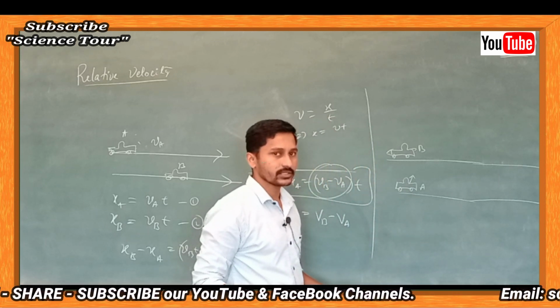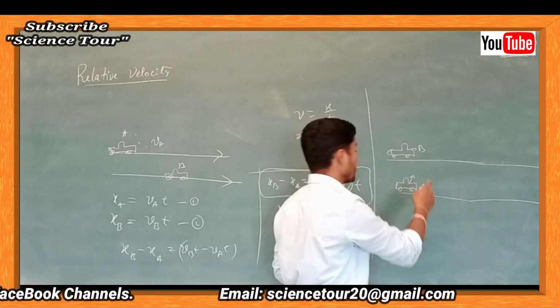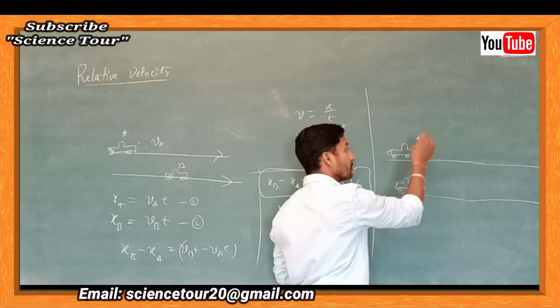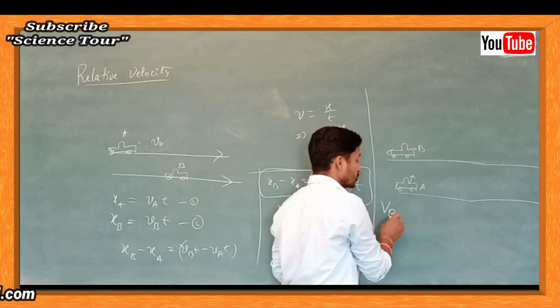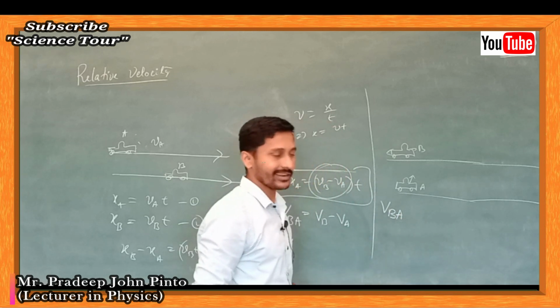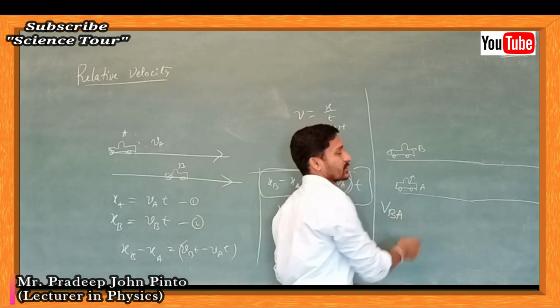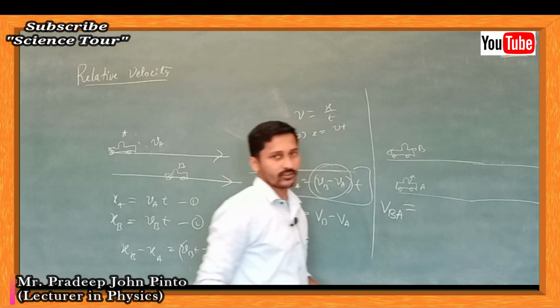Now what happens? What do you see when you look at your friend? You are observing the velocity of B as it is seen by A. So we call it the velocity of B with respect to A.